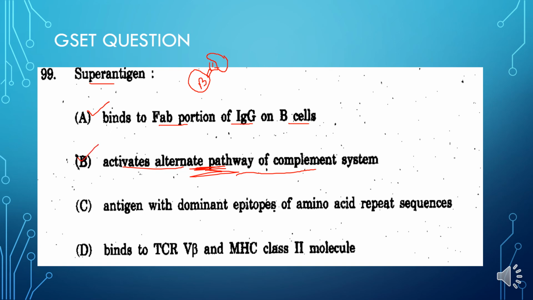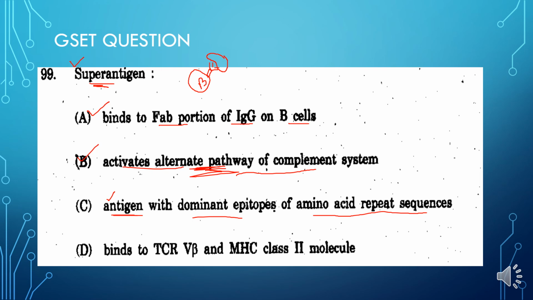Then we see the option: antigen with dominant epitope of amino acid repeat sequences. We are talking about super antigen, not the antigen. This antigen is different from the super antigen, because antigens have a very specific sequence and specific activation, and the super antigen induces non-specific activation.